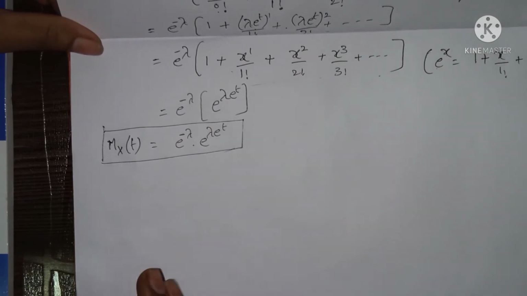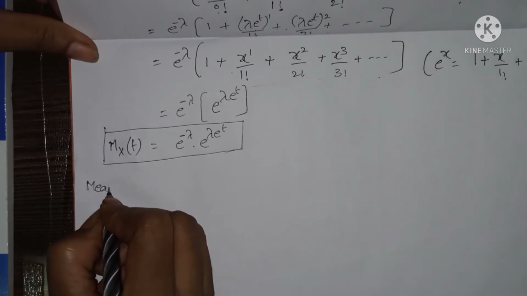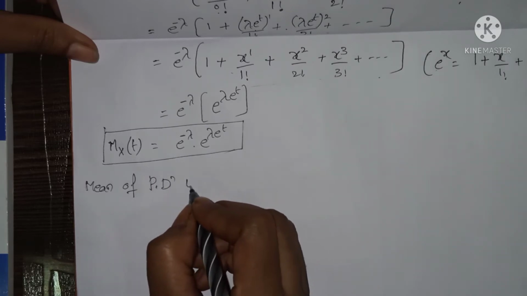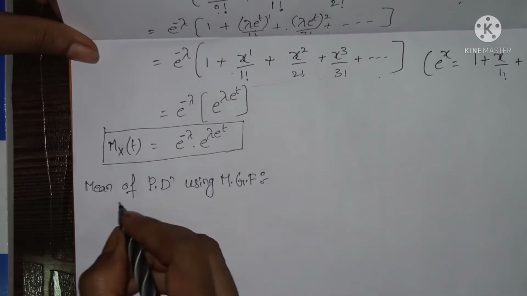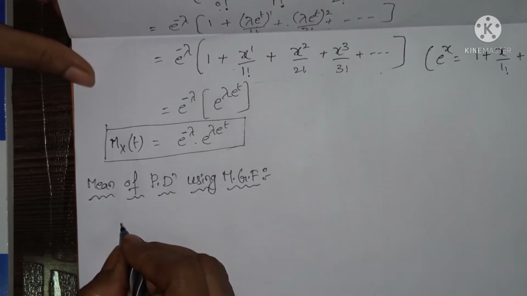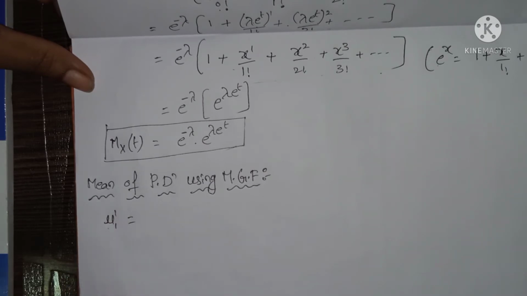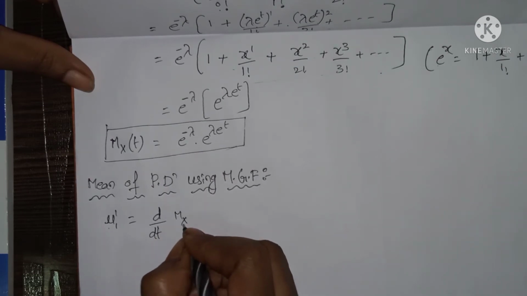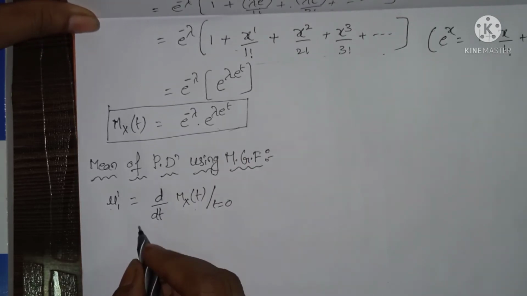Now we have to find the mean and variance. First, the mean of Poisson distribution using the moment generating function, MGF. Mean is denoted by mu1 dash, that equals, we have to differentiate this term: d by dt of Mx of t, where t equals 0. Mx of t is nothing but this term, and we have to write this value.